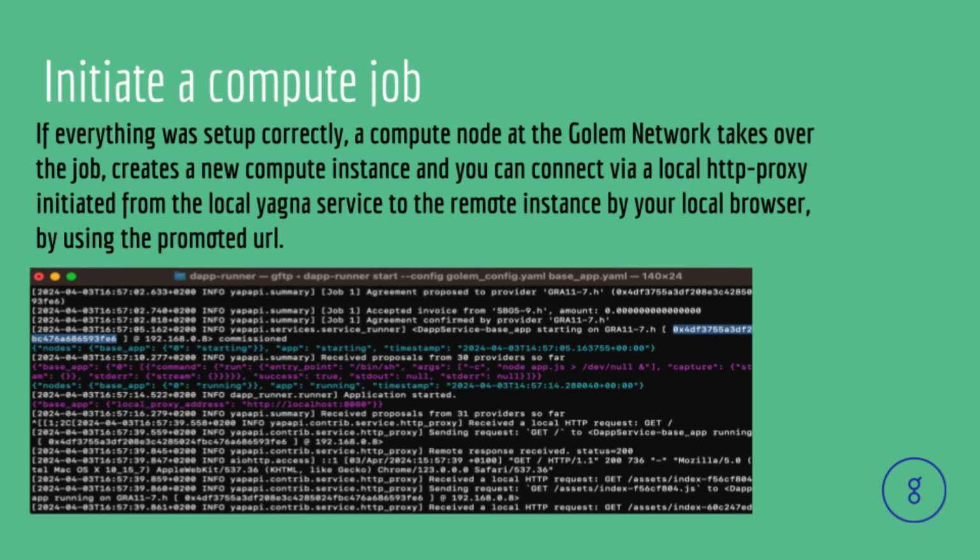If everything was set up correctly, a compute node at the Golem network takes over the job and creates a new compute instance. You can connect it via a local HTTP proxy initiated from the local Yagna service to the remote instance by your local browser, by using the promoted URL.